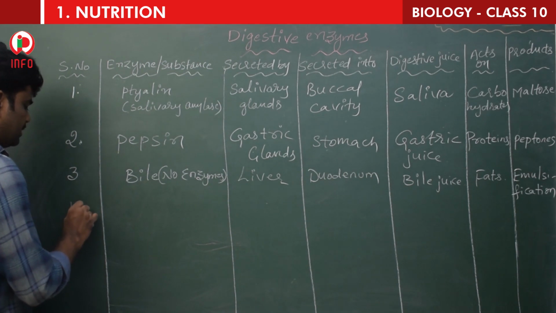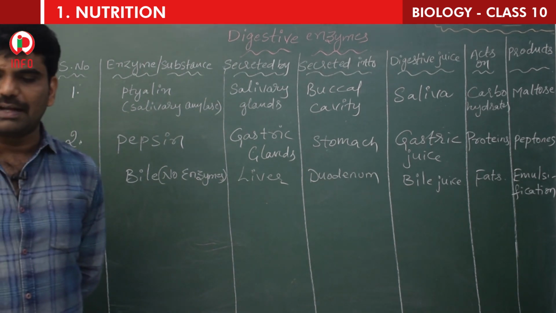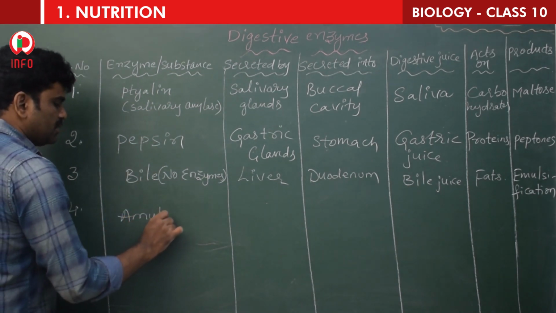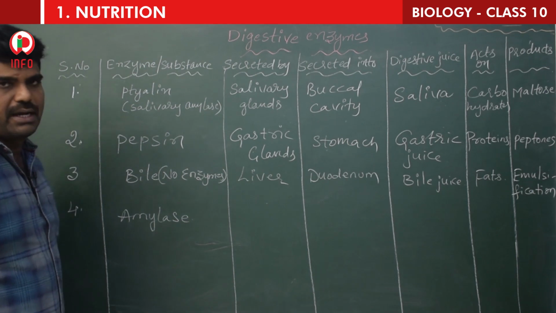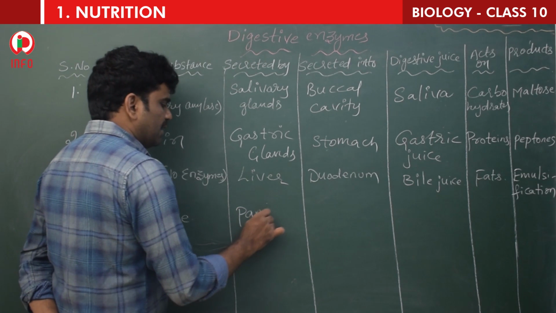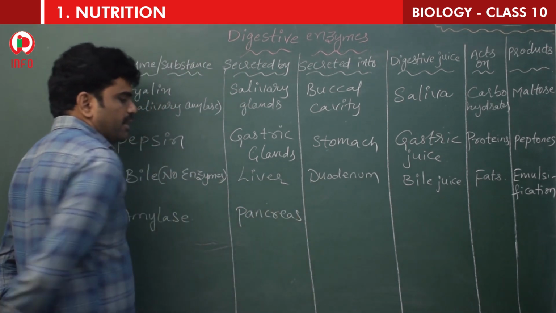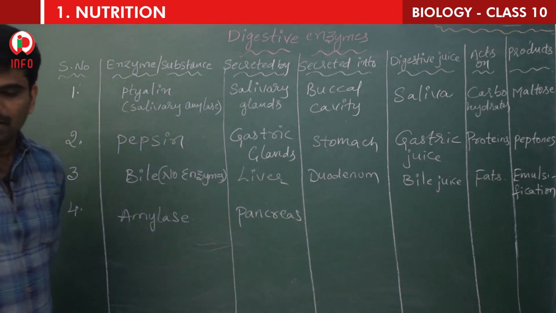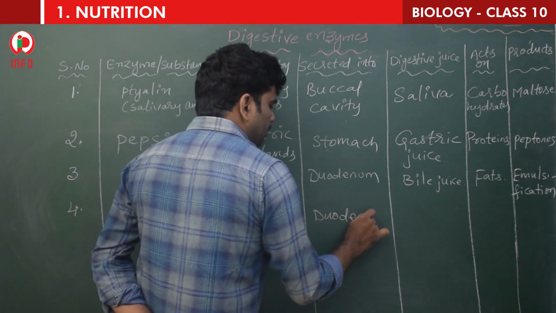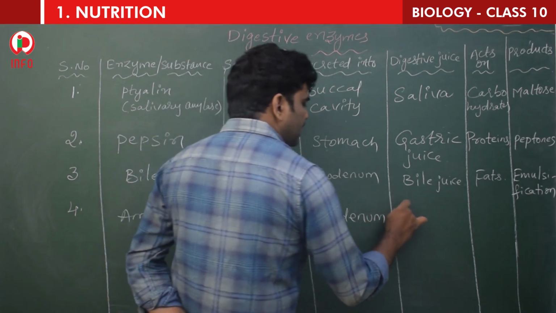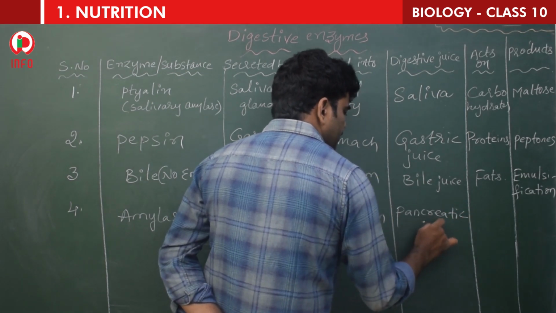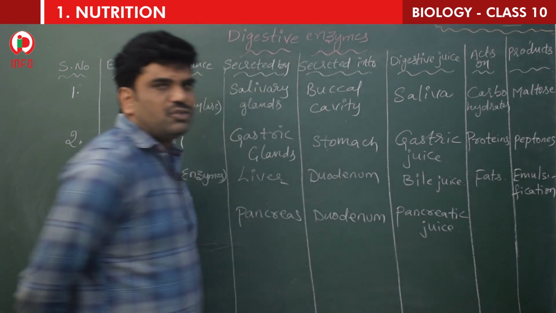And next, fourth one is once again amylase. This is one more amylase. This is secreted by pancreas, the leaf-like gland. That is called pancreas, and secreted into, once again, duodenum. The juice is pancreatic juice. What is the juice, children? Pancreatic juice.